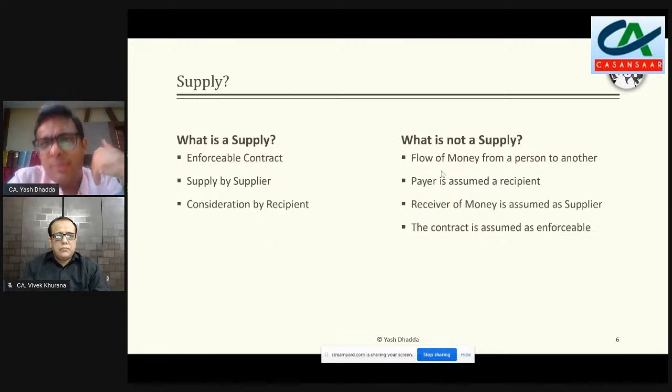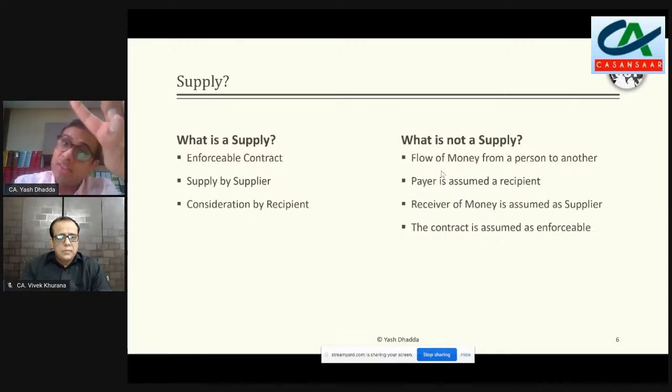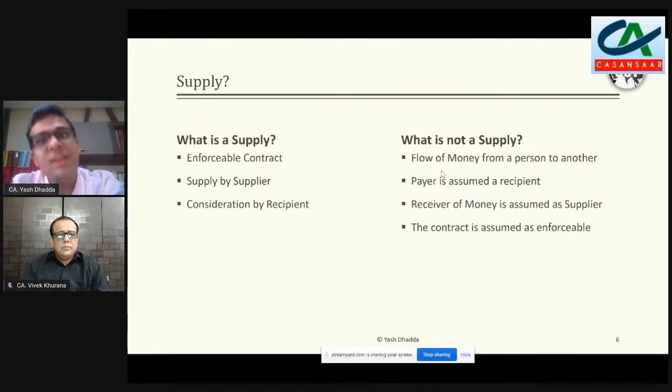at the initial point some of us make this mistake by saying that we look at it in the reverse manner, that is, is there any money which is coming from one person to another, and if there is money which is coming, then all the other things are assumptive in nature. तो जैसा मैंने पहले कहा, on the left hand side what you see is that there has to be an enforceable contract, there has to be supply by a supplier and payment of consideration by a recipient, and the chronology has to be like this only.